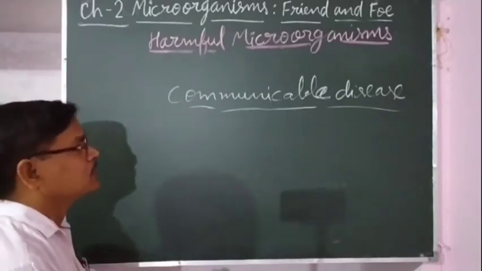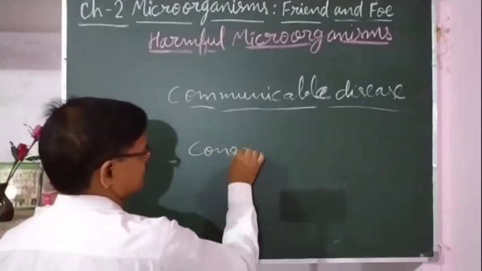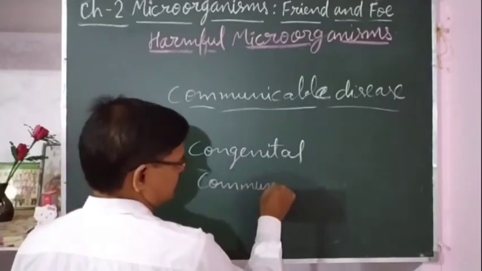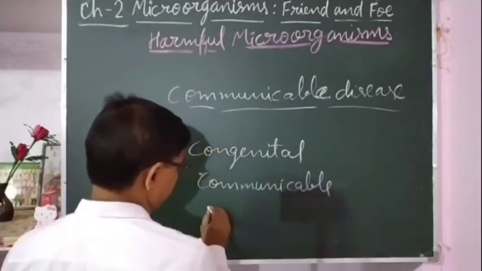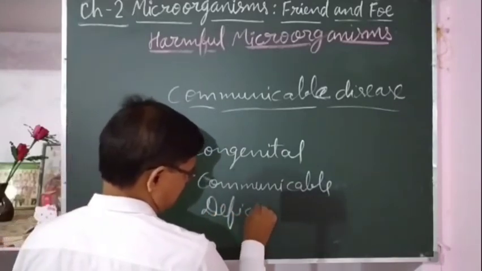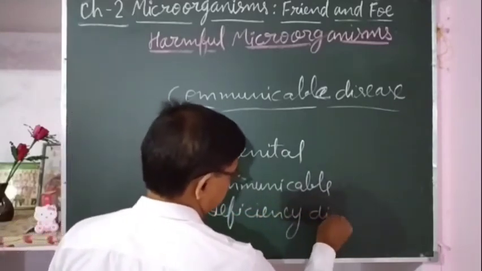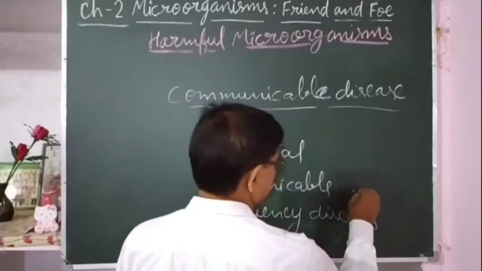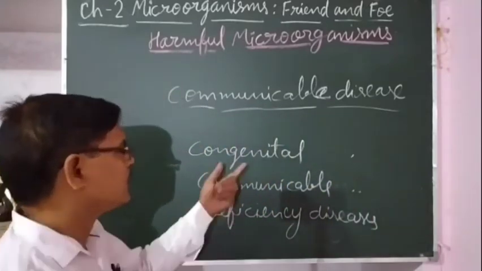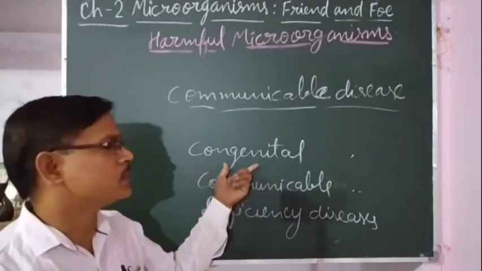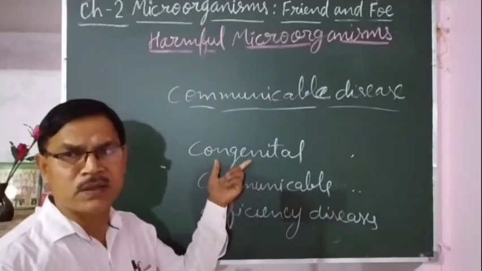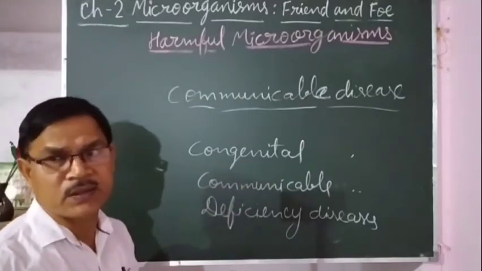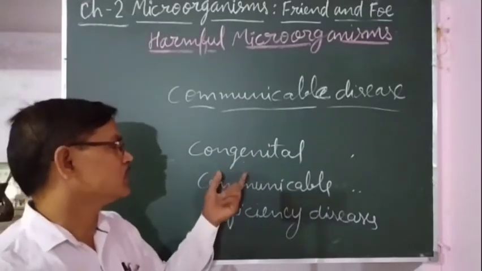Three types of disease are there: congenital, communicable, and deficiency disease. Congenital disease occurs by birth, and that is nearly incurable. Whatever abnormalities are there, that is near about incurable.